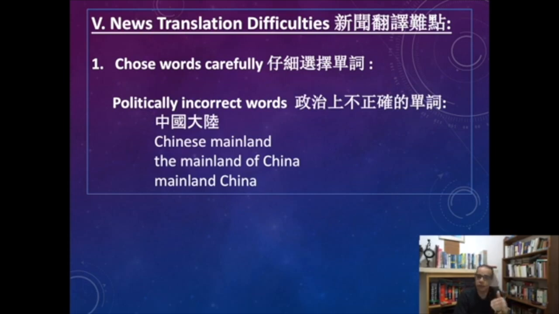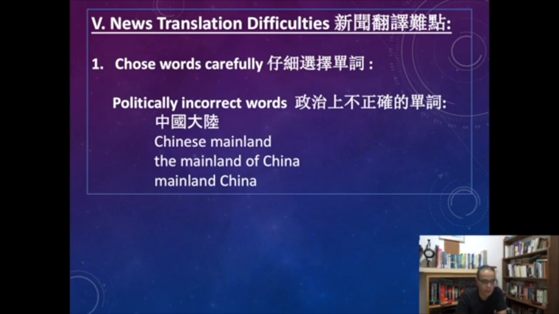Actually, you need first to see who your audience is. Is your audience in China or somewhere else? Because in China, you have to translate it as mainland China. Chinese mainland and the mainland of China may imply that there are two Chinas, and that may offend the people in China. So if your audience is Chinese people in China, then you need to say mainland China.